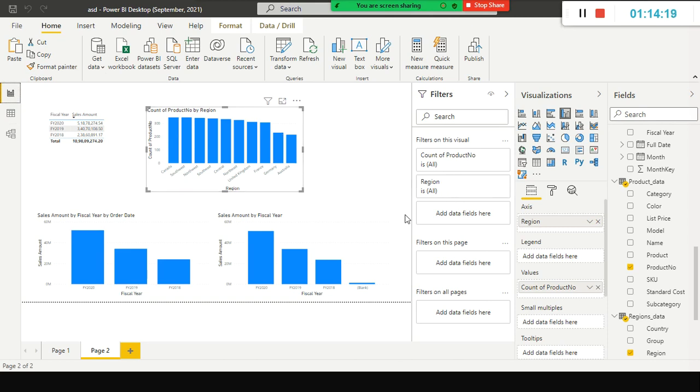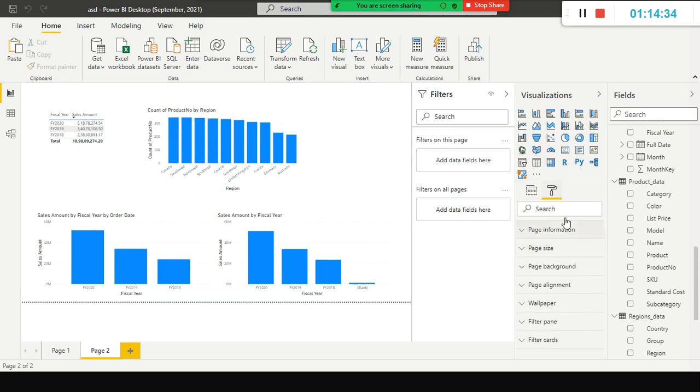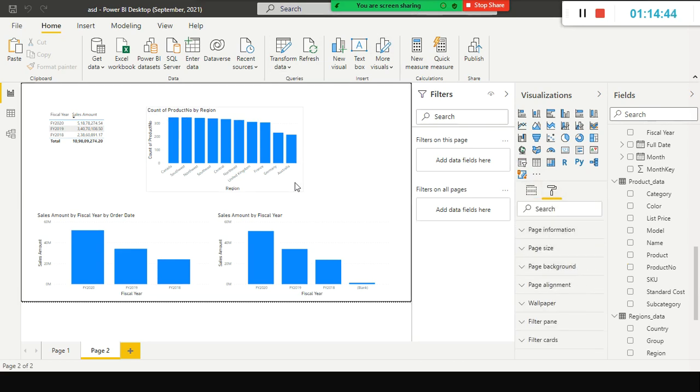See, in the other batch, my student asked about the title. This is the title, and to change the title for this one, see, number of products by region. You want to change the title here. Usually the title is available in the format. Anyhow, will explain you as part of visualization, right? But for this one, how will you change the title? If you go here, you will not find it; first you need to select this one.